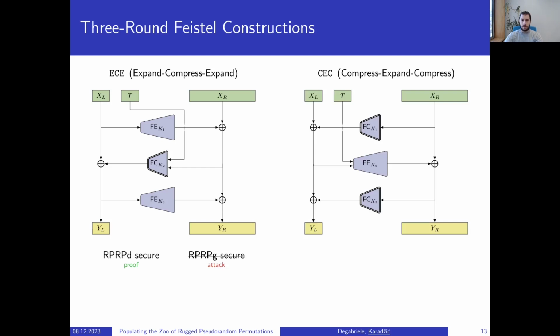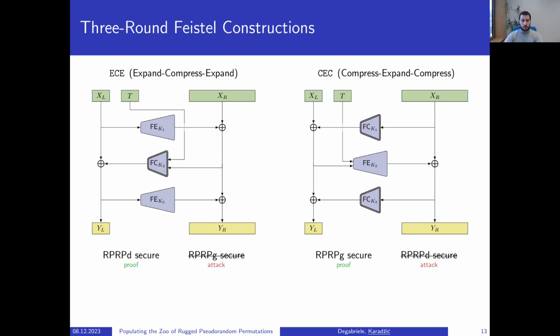The other construction is the CEC, which stands for compress, expand, compress. And here we have the first and third rounds being compressing ones, and the second round being the expanding one. We showed that the CEC is RPRP-G secure, but not RPRP-D secure. These results are interesting for at least two reasons.